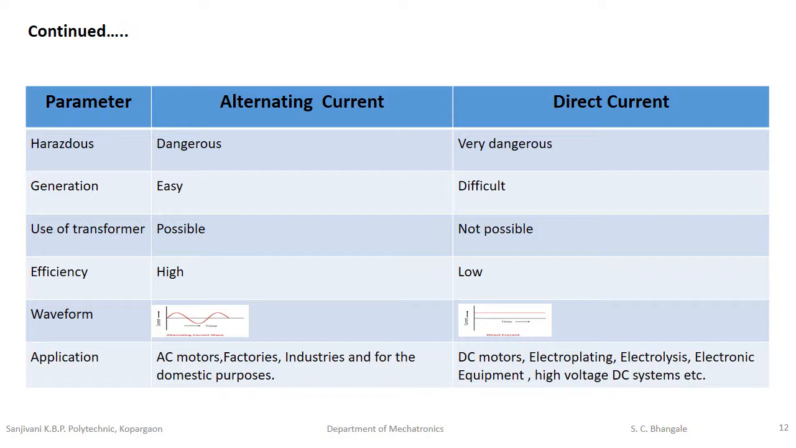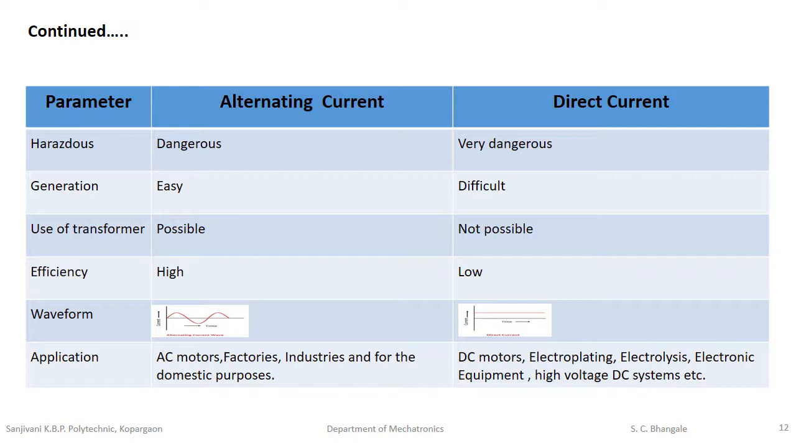The generation of alternating current is very easy, and the generation of direct current is difficult as compared to AC quantity. Use of a transformer is possible in alternating quantity to increase or decrease the parameter as per circuit requirement, but use of a transformer is not possible in direct quantity or direct current. Efficiency of alternating current is high. Efficiency of direct current is low.